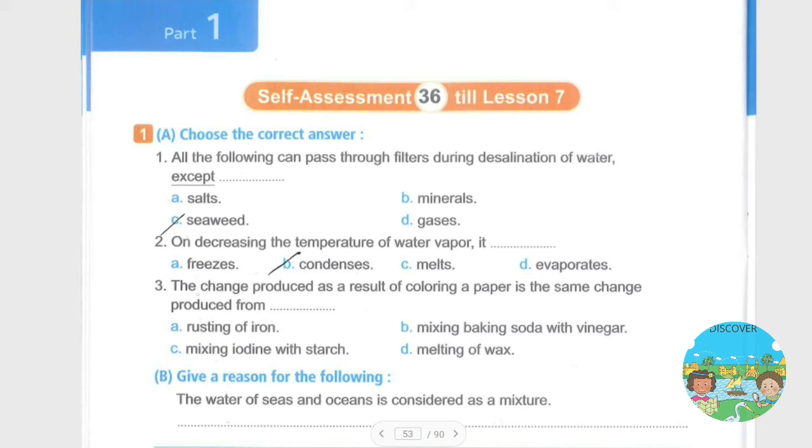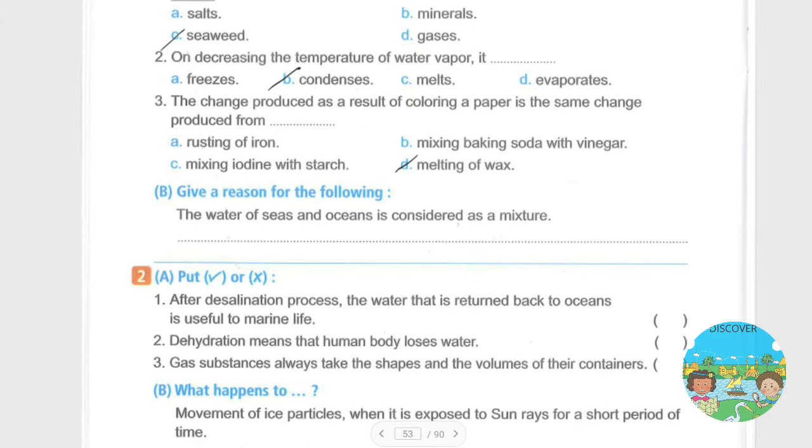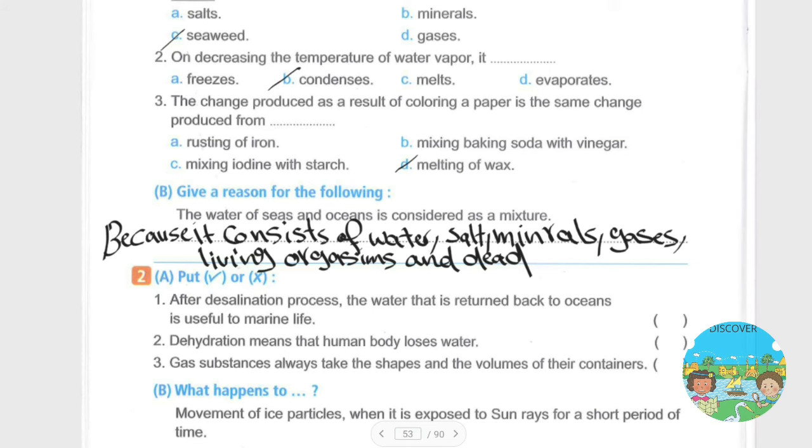Question number 3: the change produced as a result of coloring paper is the same change produced from melting of wax. Okay. Letter B: give a reason why the water of seas and oceans is considered a mixture. Because it consists of water, salt, minerals, gases, living organisms and dead organisms.